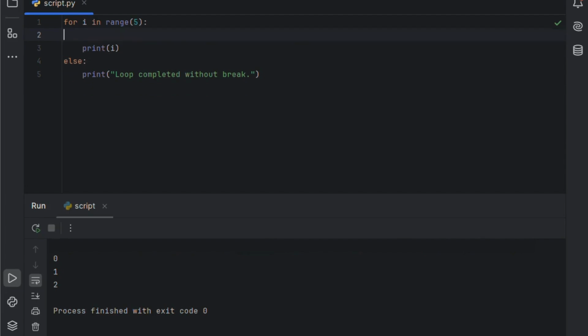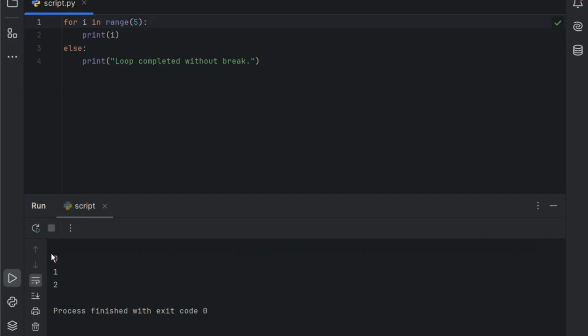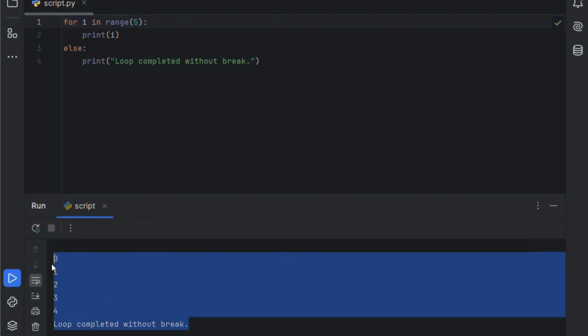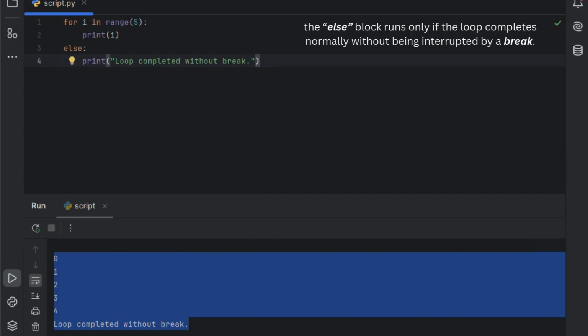Now, let's remove the entire if block, which contains the break, save it, and run again. This time, the output will be the full series from 0 to 4, followed by "loop completed without break." So, the else block runs only if the loop completes normally without being interrupted by a break.